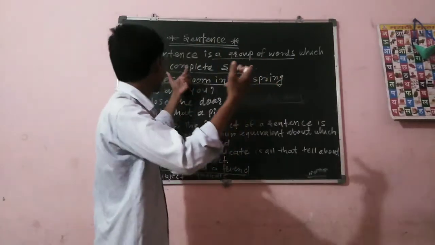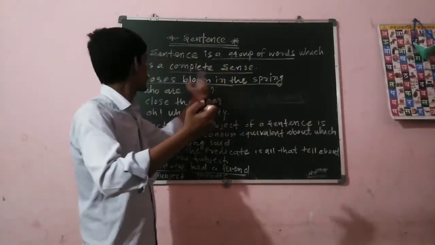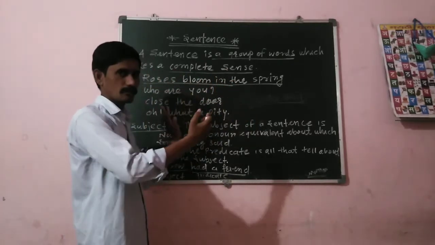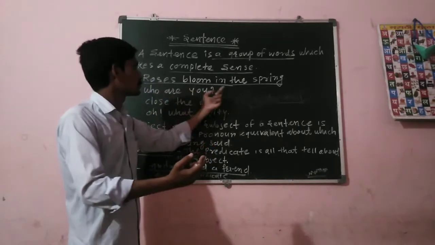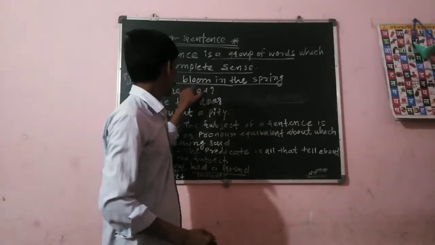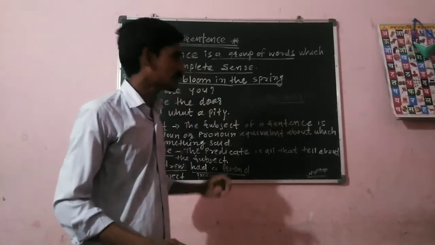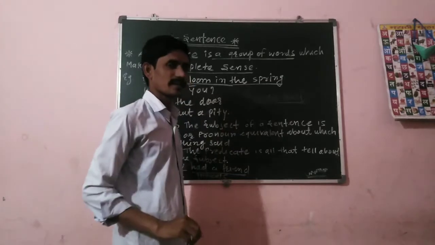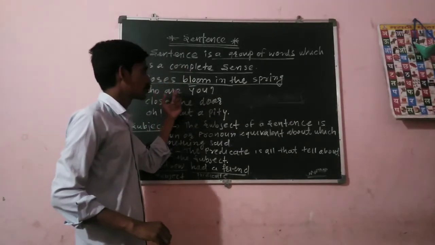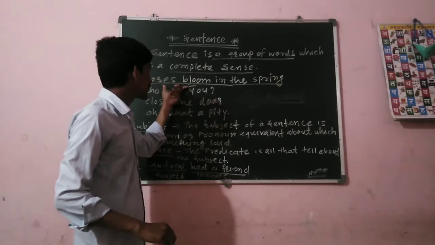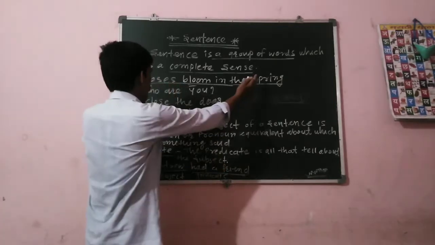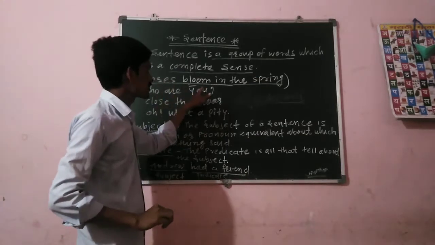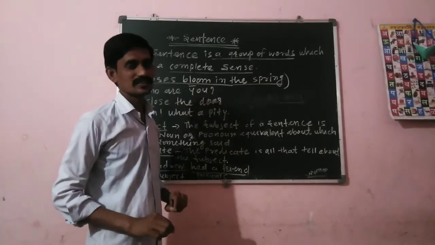So let's look here. A sentence is a group of words which makes a complete sense. Let's see examples. A very simple example I have written over here: Roses bloom in the spring. Roses, bloom, and the spring are the important things here. Roses bloom in the spring expresses a complete meaning. All the words are together and they express the complete sense. So that is why this is a sentence.